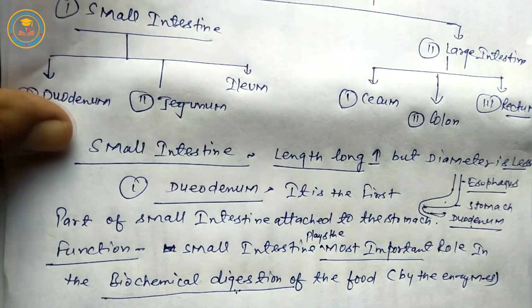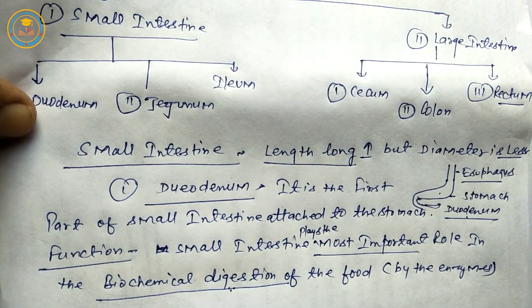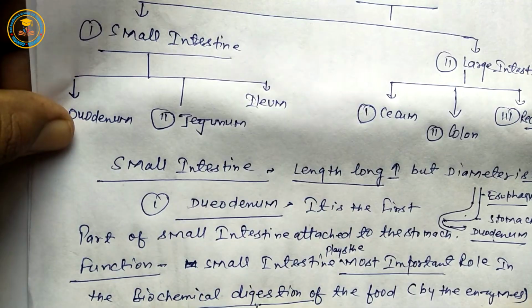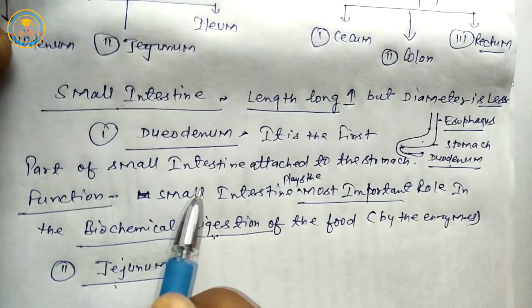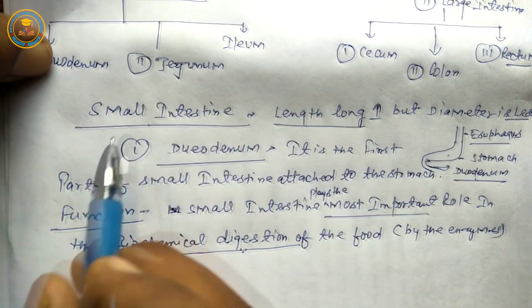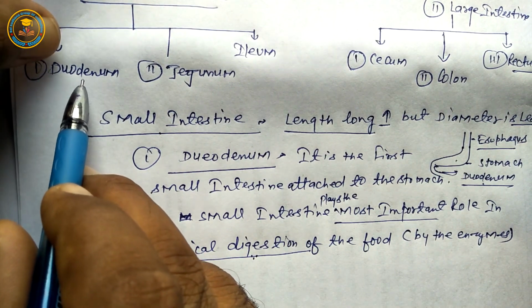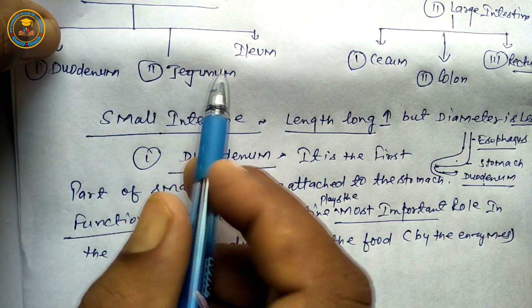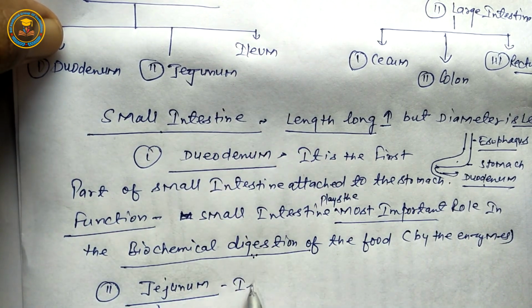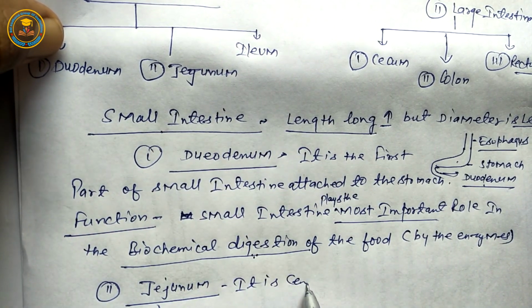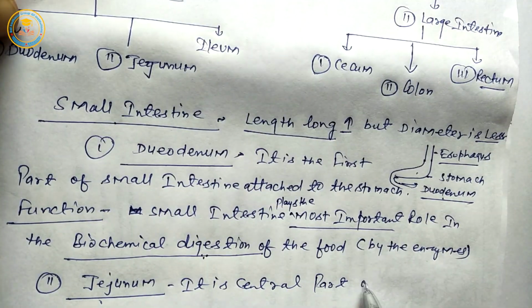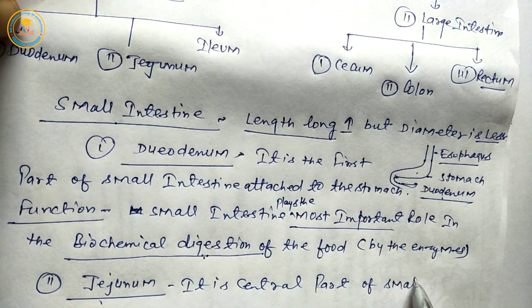Next is the jejunum. Students, it is a part of the small intestine. It is first, mid and last; this is the central part of the small intestine.